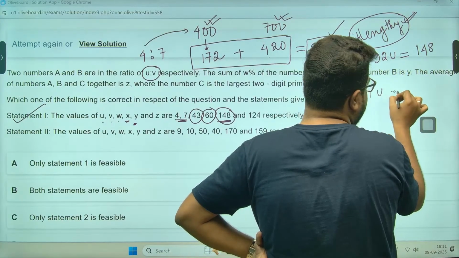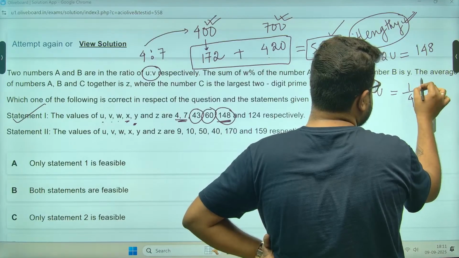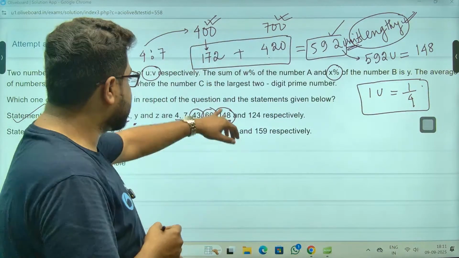So 1 unit value is 148. It is 4 times, sir. So 1 by 4, like this is 1 unit is equal to 1 by 4. That I have found, because Y is 148.